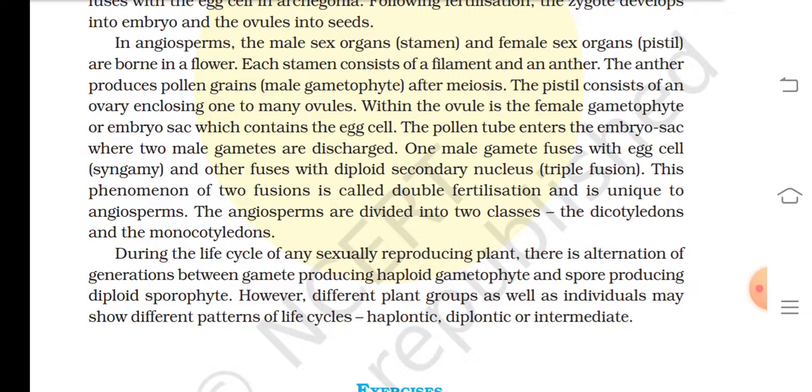The angiosperms are divided into two classes, the Dicotyledons and the Monocotyledons. During the life cycle of any sexually reproducing plant, there is alternation of generation between gamete producing haploid gametophyte and spore producing diploid sporophyte. However, different plant groups as well as individuals may show different patterns of life cycle, that is haplontic, diplontic, or intermediate.